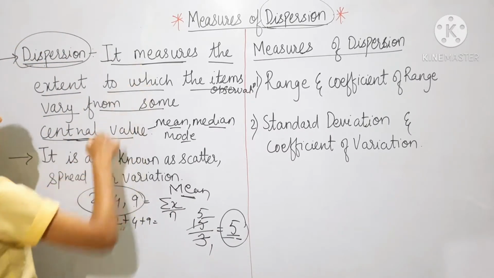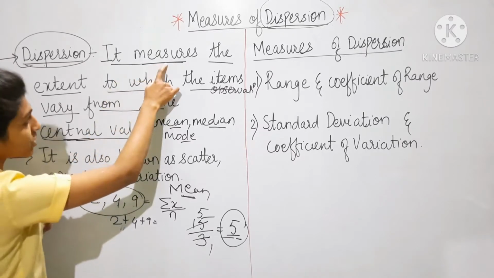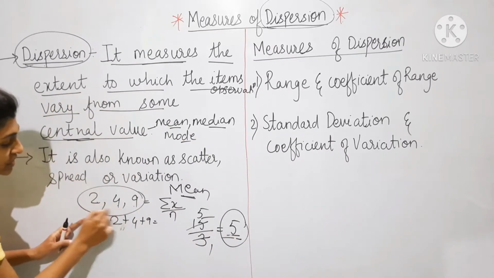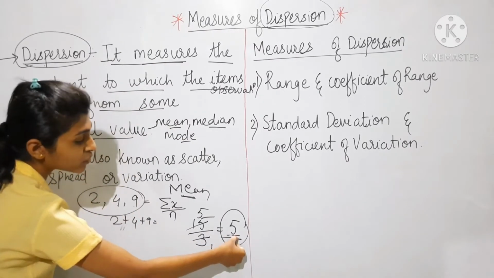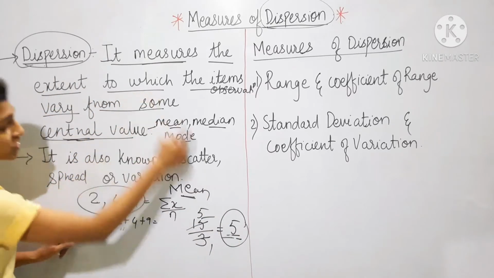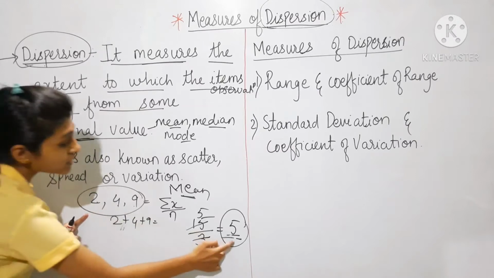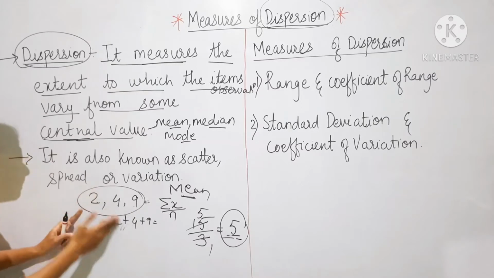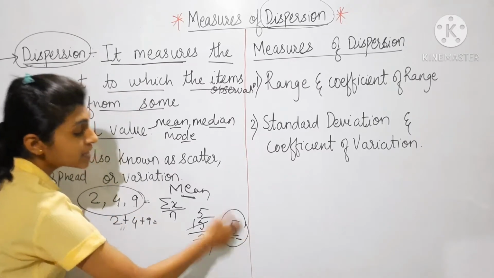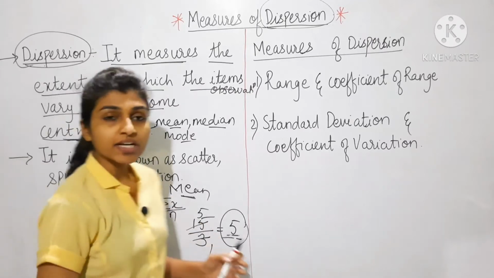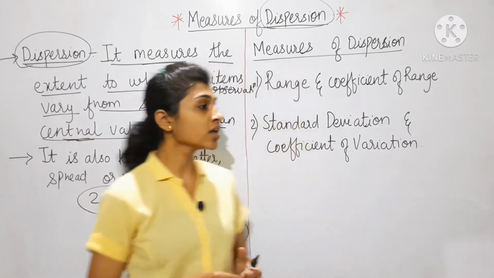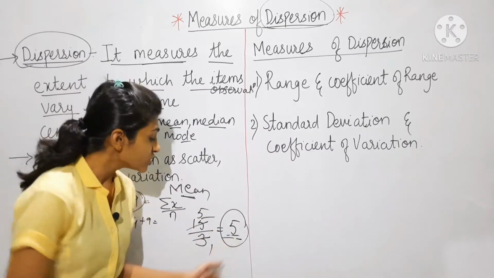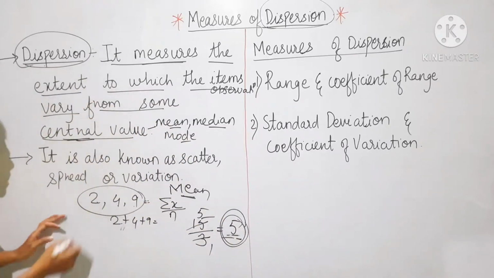So by this example, dispersion measures the extent to which the individual observations vary from the central value, which here is the mean. The central value can be the mean, median or mode, but to make you understand I have taken the mean. So 5 is the central value, and these are the items or observations.